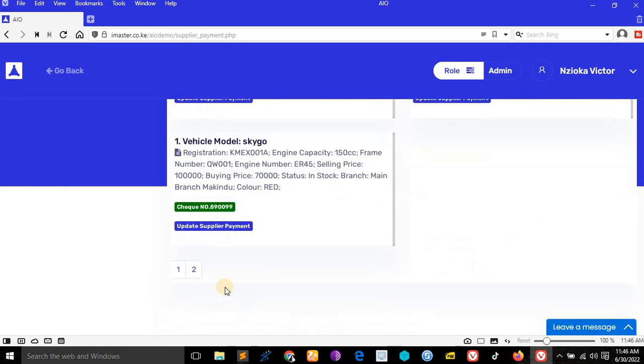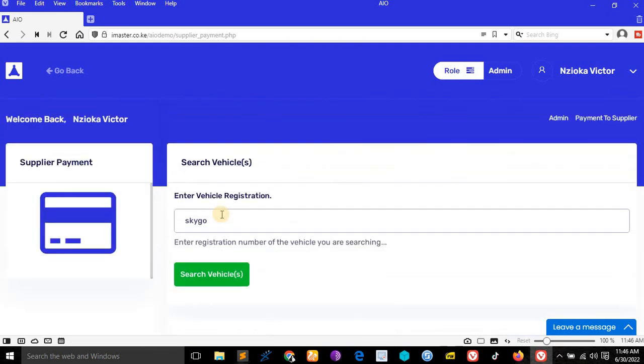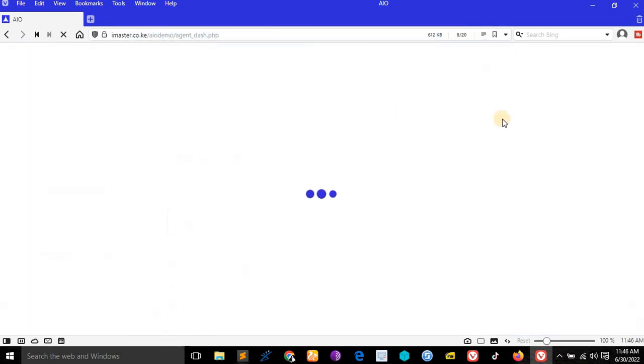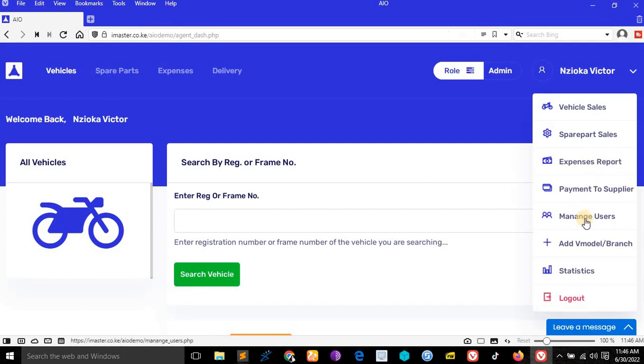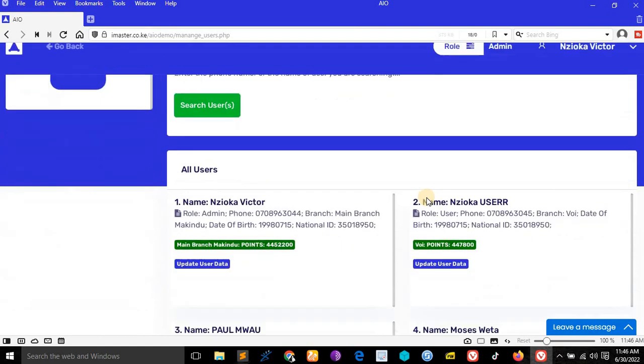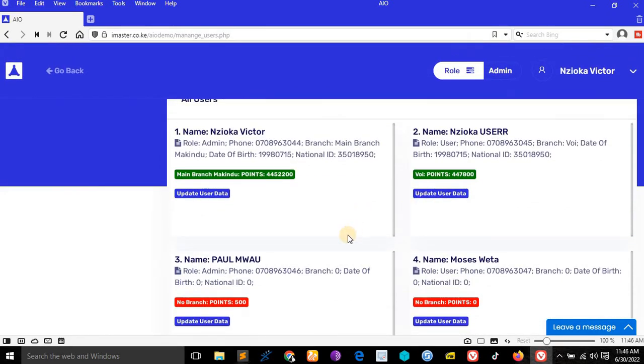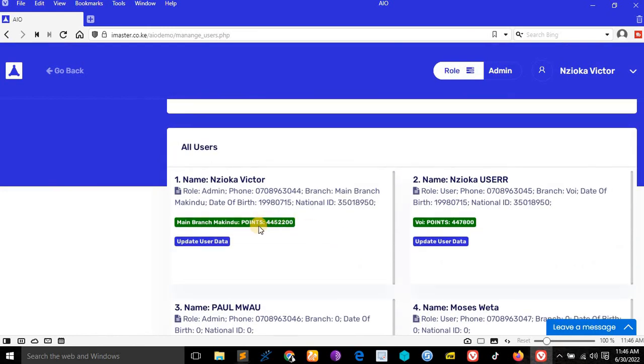See, that is it. So let me go back and show you something else, like manage users. Good. This is where we are going to add users to our system. You see, every time you sell something as a user in the system, you are given points, and these points are calculated like this. If you sell a motorcycle for 90,000 bob, you are awarded 90,000 points, so that we can know how much you have brought to the company directly.